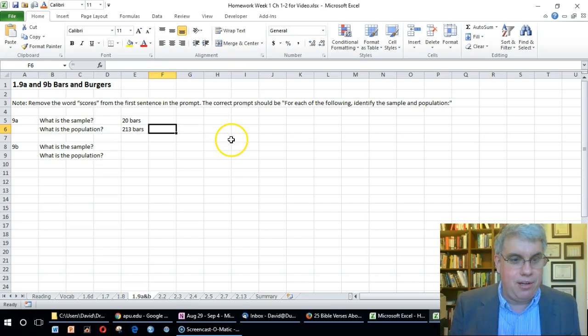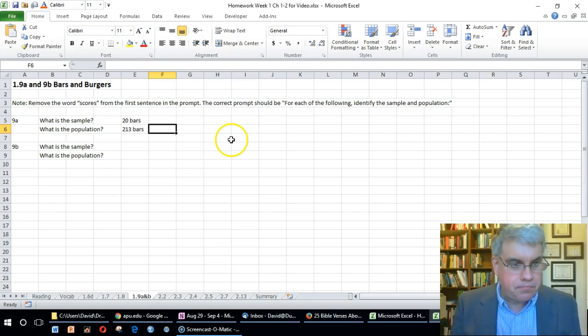That's a lot of bars. I hope it's a big city. And so the data was collected from the 20 bars. We get sample data, and the book lists that. And from that sample data, we could take an average and make some inference about the average for all bars in the city.